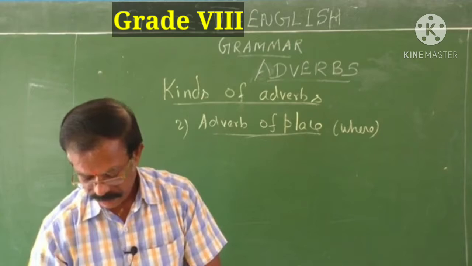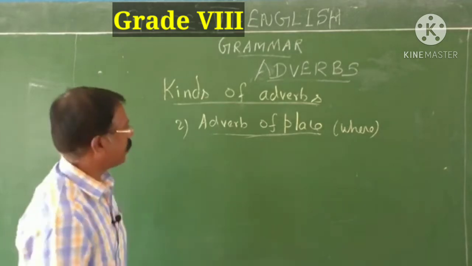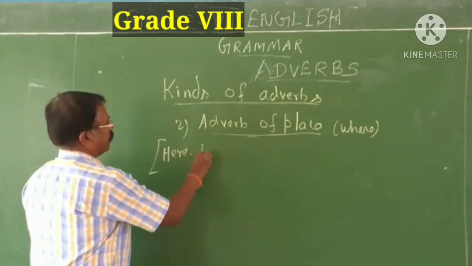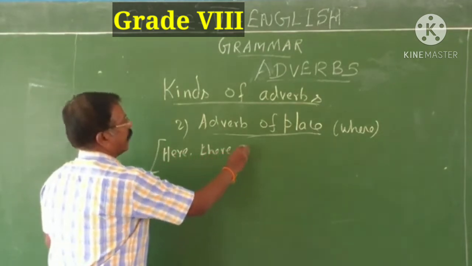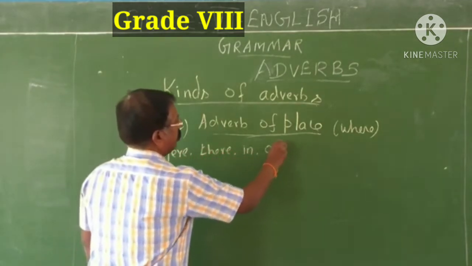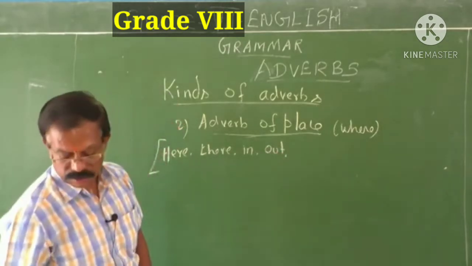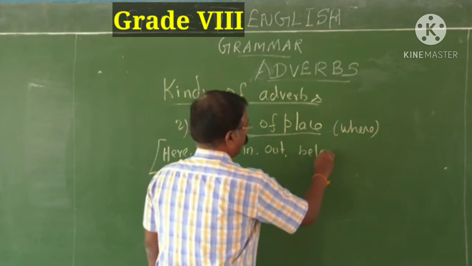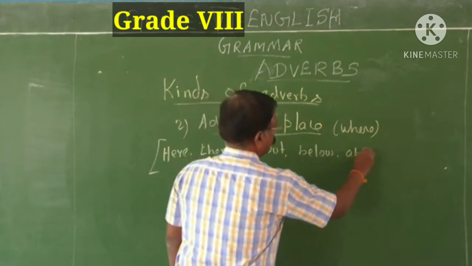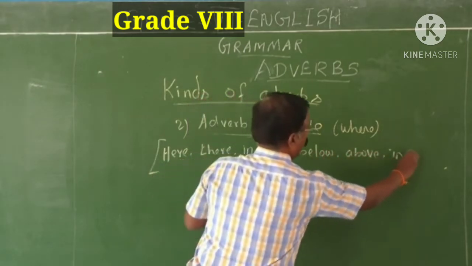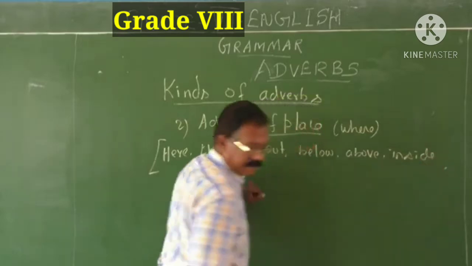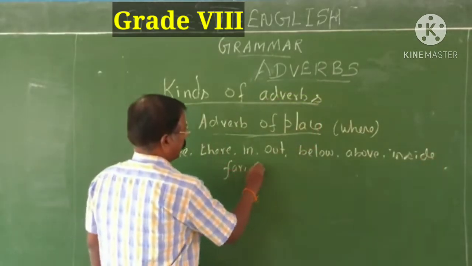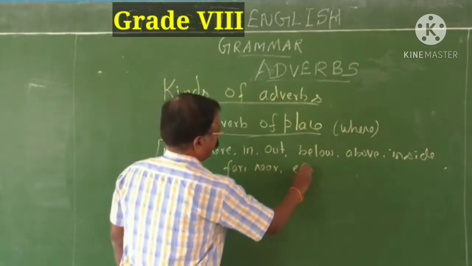See, here, there, in, out, below, above, inside, outside, and then far, near, everywhere.